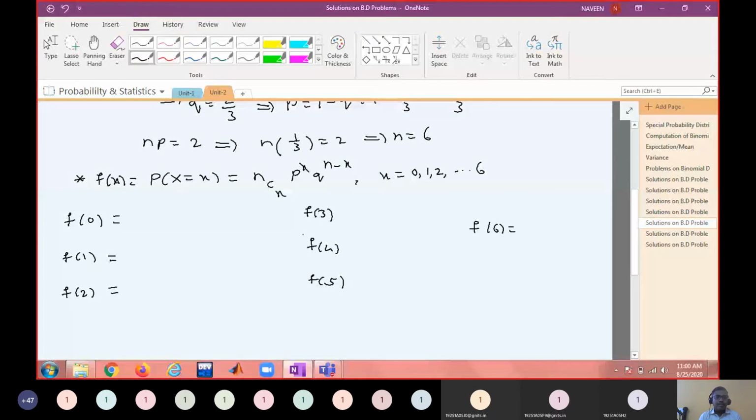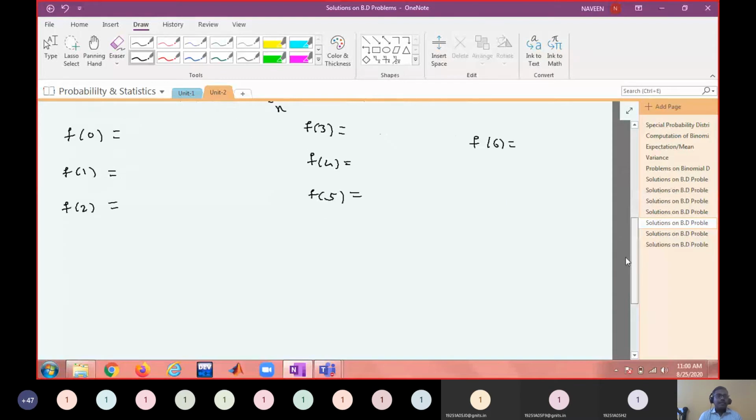Then I'm going to write down the distribution. Each one of you use this formula and find out the probabilities.